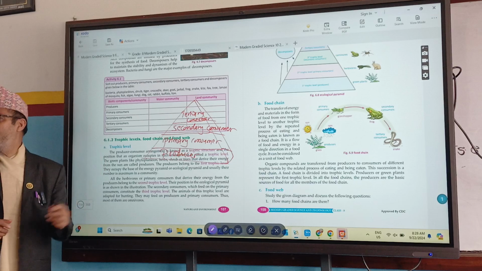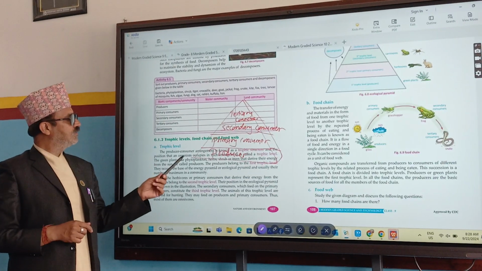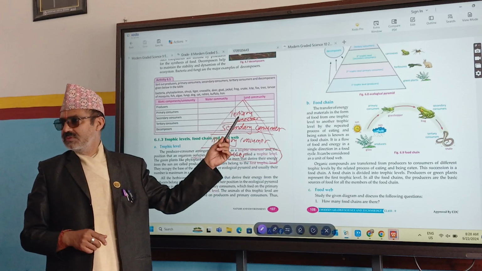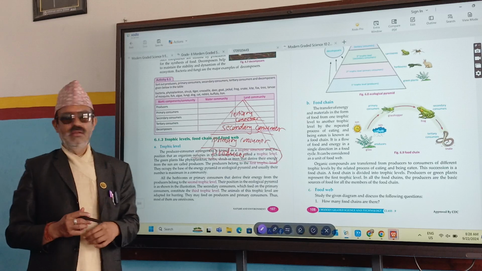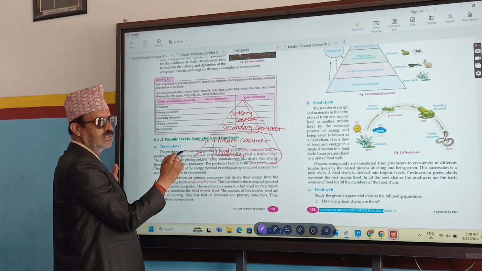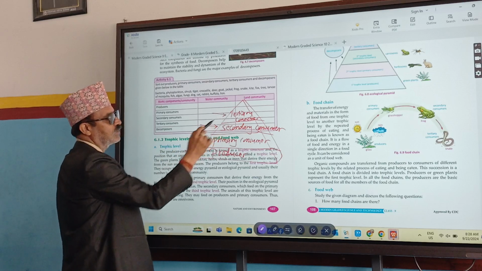This is trophic structure. What is this? Relationship means arrangement of producer and consumer. This down is producer, others are consumers. And in which level they lie, that is the trophic level. Like this is first trophic level, this is second trophic level, this one is third trophic level, this one is fourth trophic level.